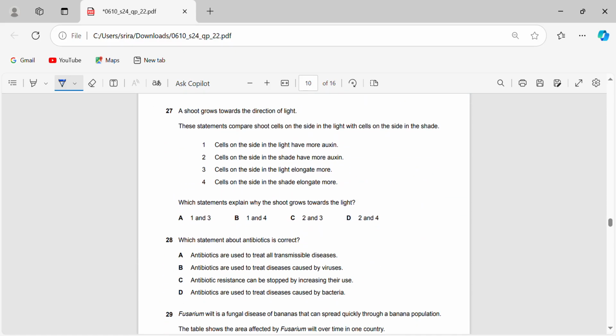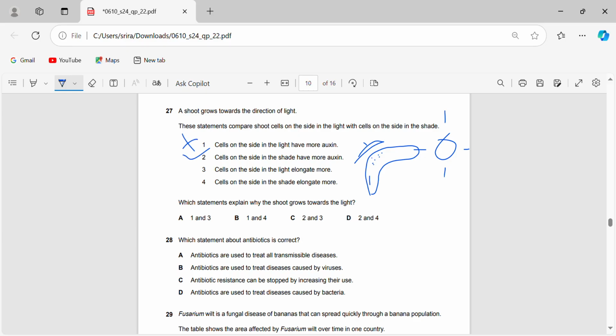Okay, a shoot grows towards the direction of light. So let's just have a little sun here. Yes, very bad drawing, I know, but I'm just going to have to manage. Cells on the side in the light have more oxygen. That is not true actually, because the oxygen is going to gather on the side with more shade. If this is the side with shade, what I'm marking here, then the oxygen will gather here in larger numbers. So 1 is wrong, 2 is right.